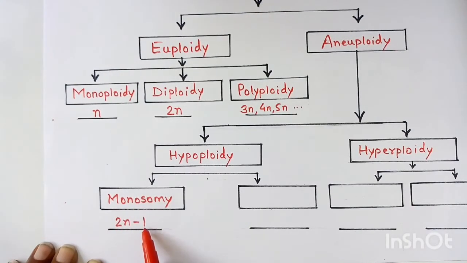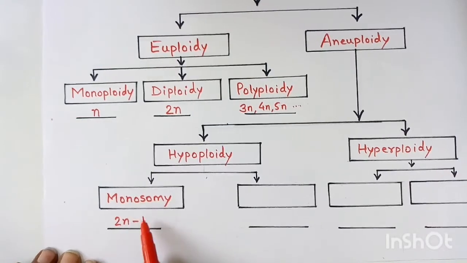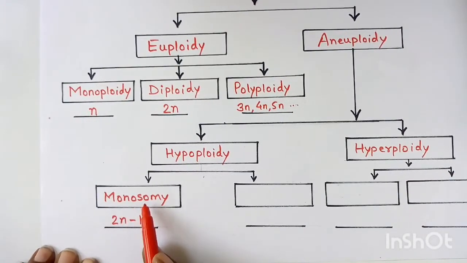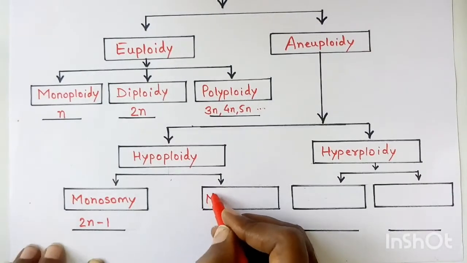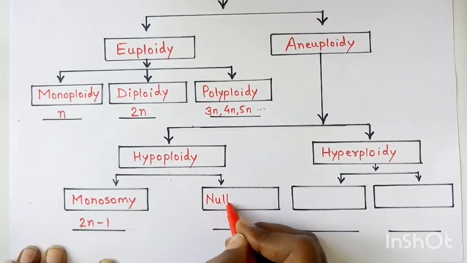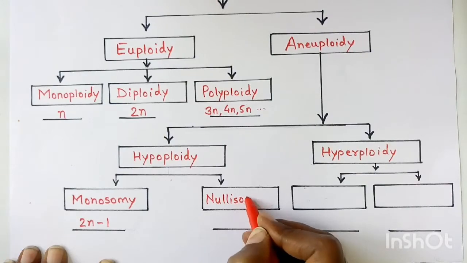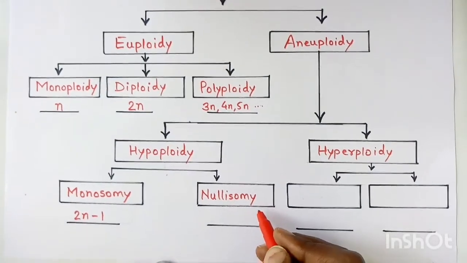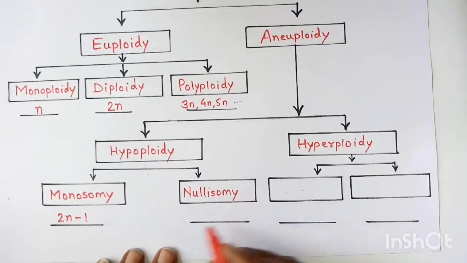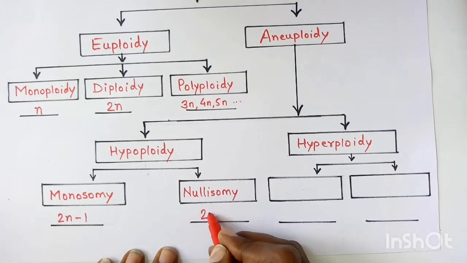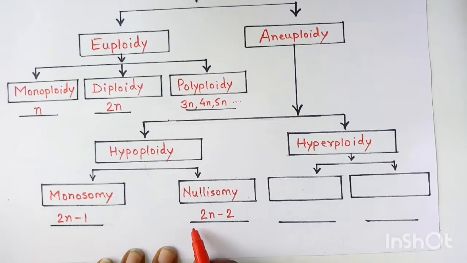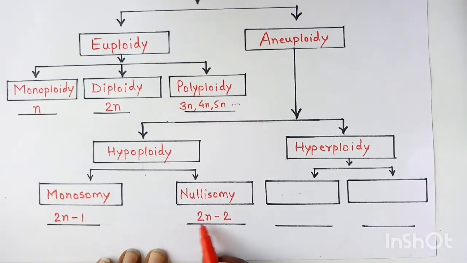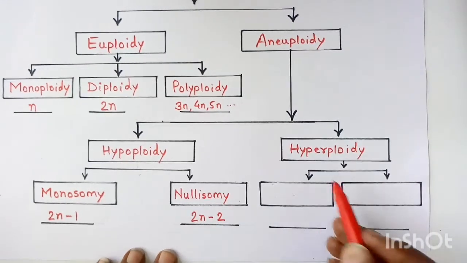Then comes nullisomy. In this condition, 2 chromosomes are missing, and it is represented as 2n minus 2.